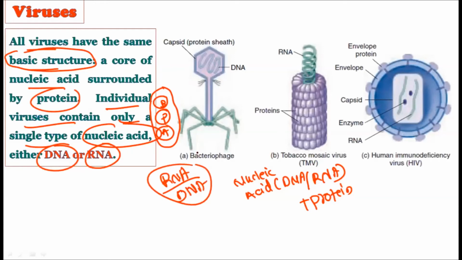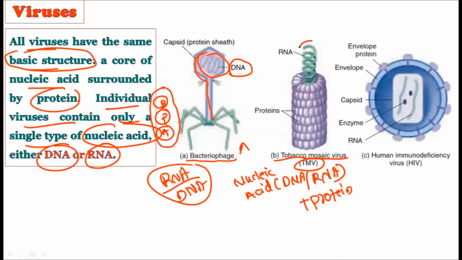Both will never be together. Either it is a DNA virus or an RNA virus, but DNA and RNA, both nucleic acids, being present in the same virus never happens. Okay, so you can observe in this particular picture here, you can see the bacteriophage. Bacteriophage is nothing but those viruses which cause diseases in bacteria, right? So you can observe here double-stranded DNA is present inside, and outside we have the protein coat, right? Now the second diagram is the tobacco mosaic virus, that is the TMV virus.